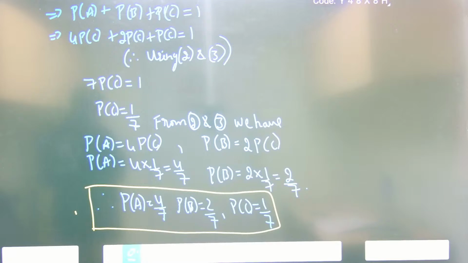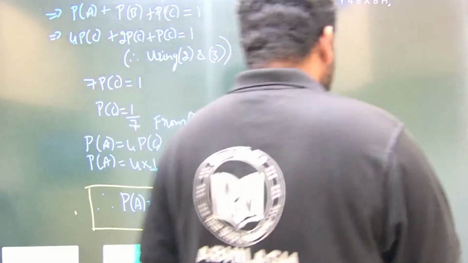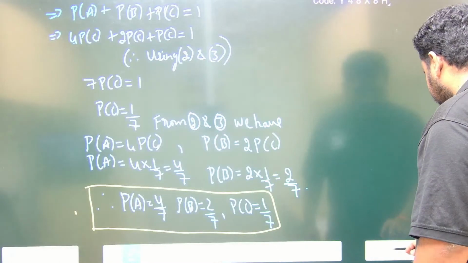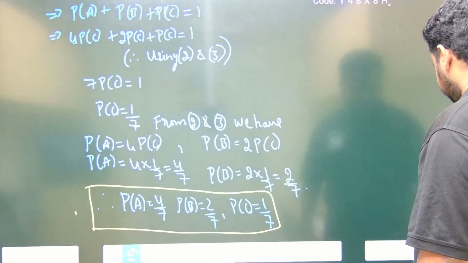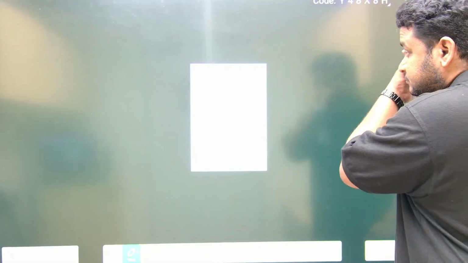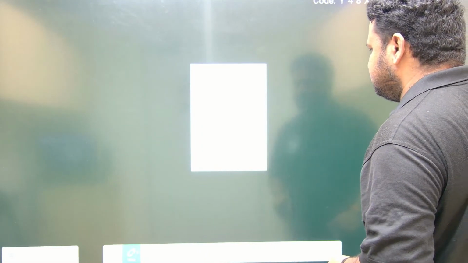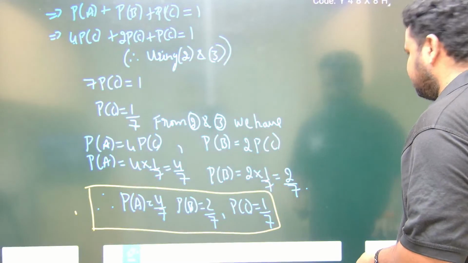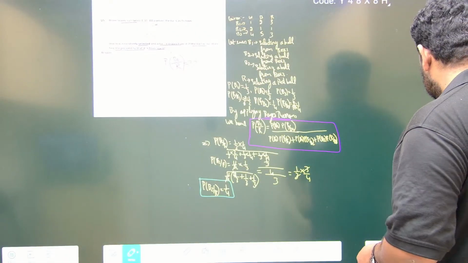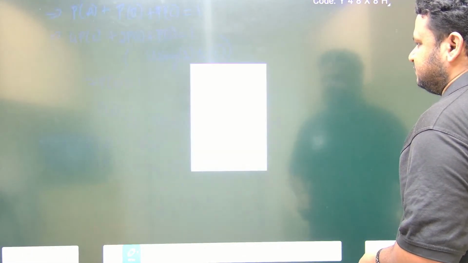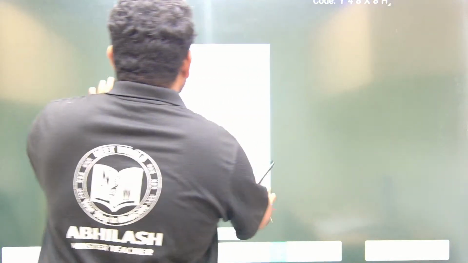All right. Let us move to the next question, friends. Now we will be doing a question on conditional probability and the multiplication theorem. Let us solve this question first. I think this is based on the addition theorem. So see here.